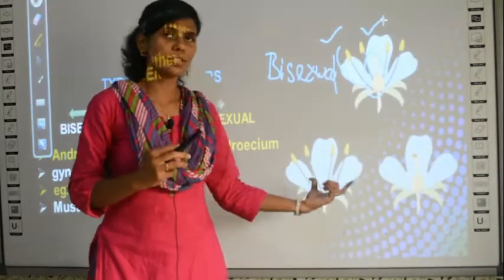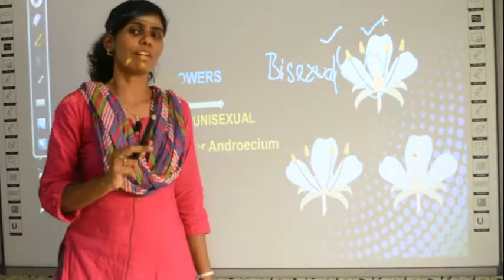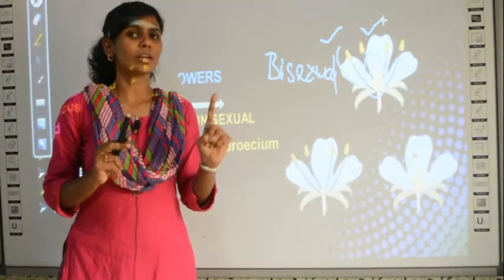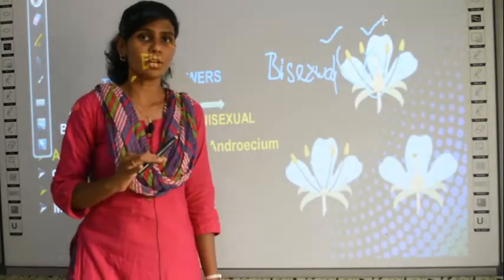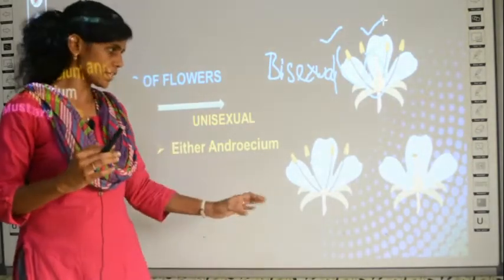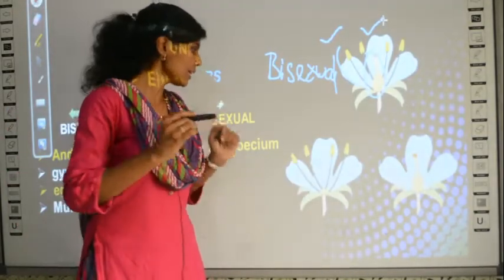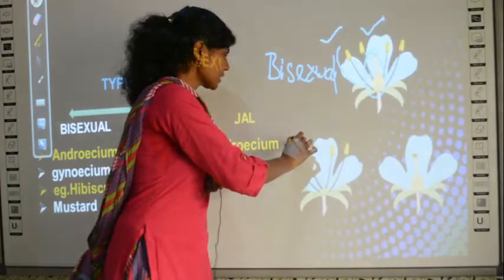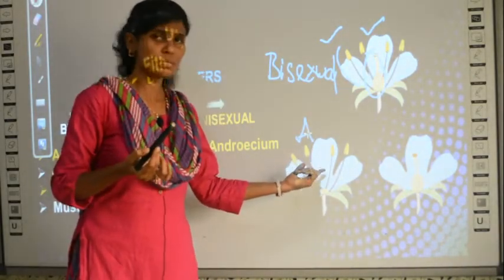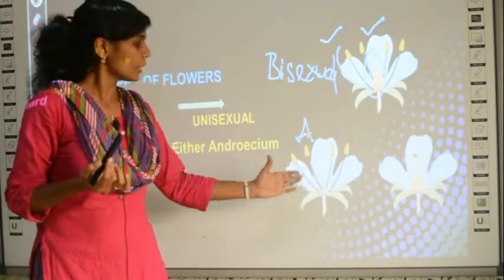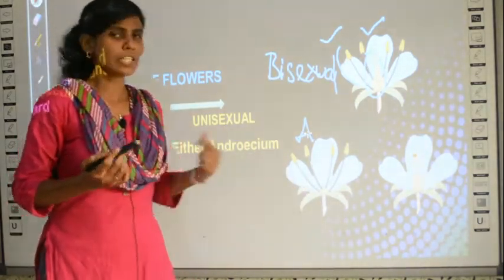In this case, this is called the unisexual flower because in a unisexual flower, only a male organ, that is the androecium, is present, or only the female organ, that is the gynoecium, is present. For example, see this flower, what is present in this flower? Only the androecium is present. Where is the gynoecium? The gynoecium is absent in this, right? So, this is a unisexual flower because only one sex, that is the male, is present.